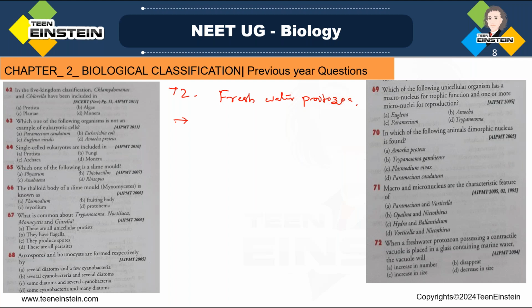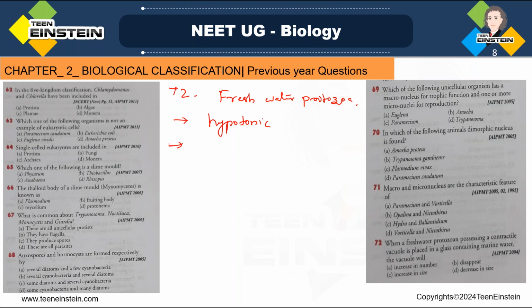Freshwater means salt concentration will be less. So it will be hypotonic, right? Hypotonic. So for the regulation of the excess of water which comes in the protoplasm through the process of endosmosis, contractile vacuoles have developed, right?